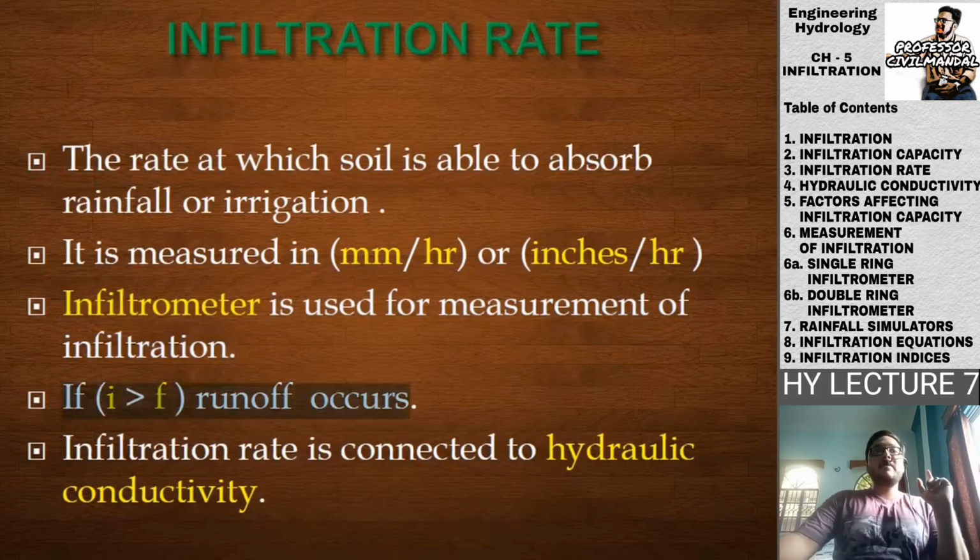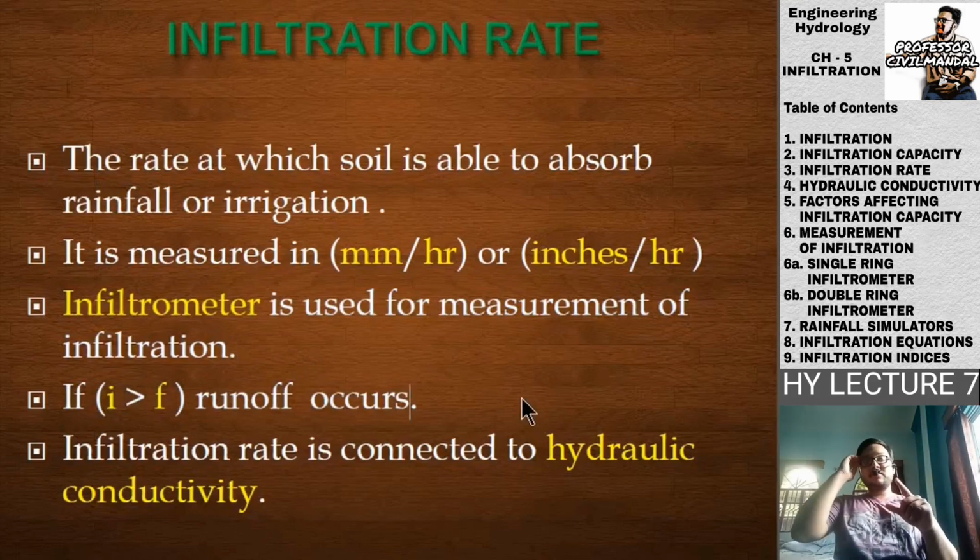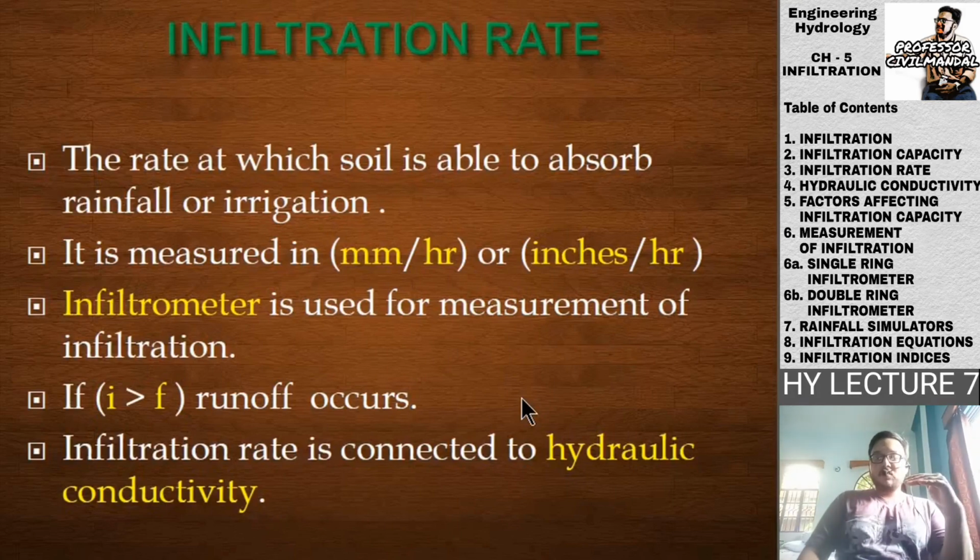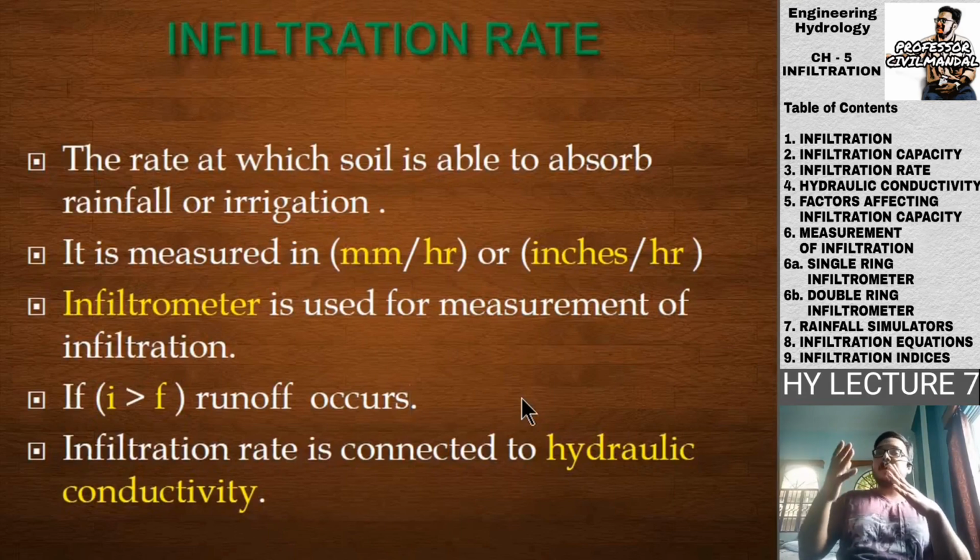If I is greater than F, runoff occurs. So if the amount of rainfall is somehow greater than the infiltration capacity of that particular soil. Suppose the soil has a certain infiltration capacity. Just as we were speaking in the previous example, it can allow 20 amount of water inside it. Now if the rainfall is 30, it will be allowing 20. So what will happen to the extra water? It will be running off from the top surface of the soil.